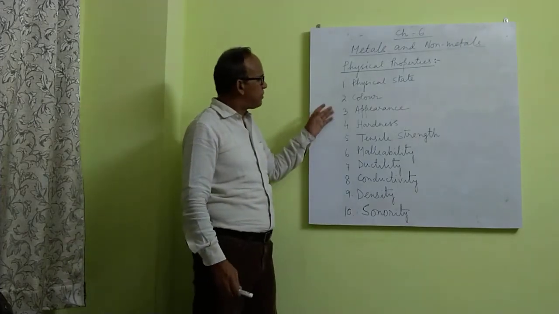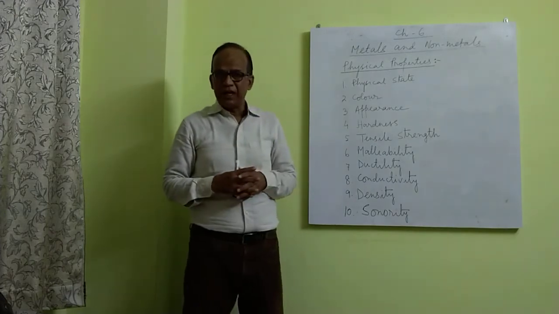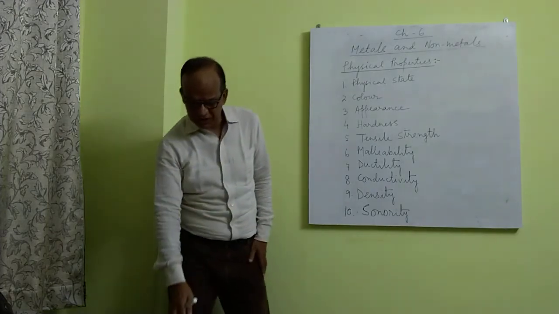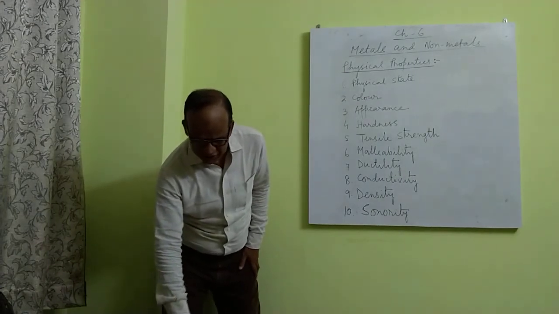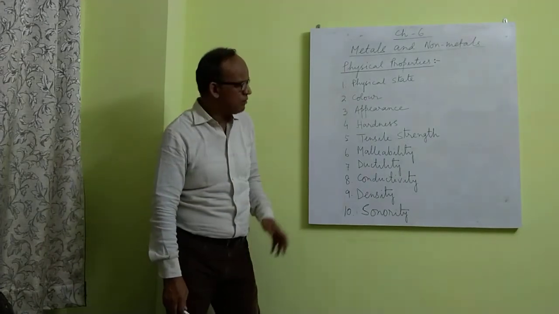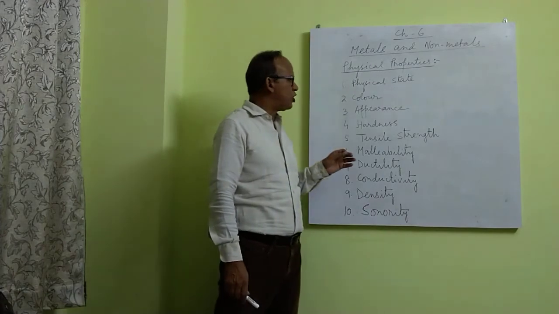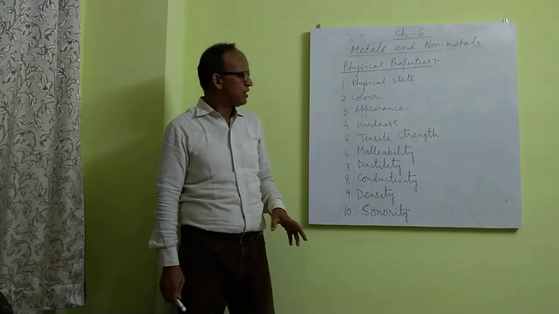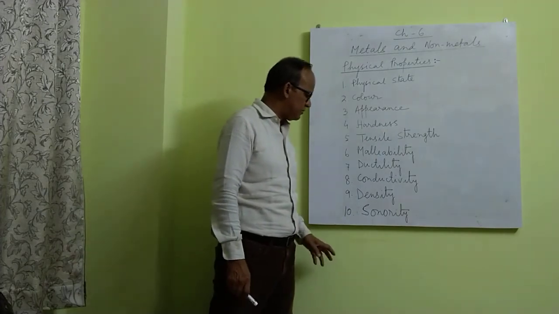So these are the properties we will compare. I have given in the assignment all these properties of metals and non-metals. One more property is melting and boiling points. Non-metals have low melting and boiling points. Metals have high melting and boiling points.